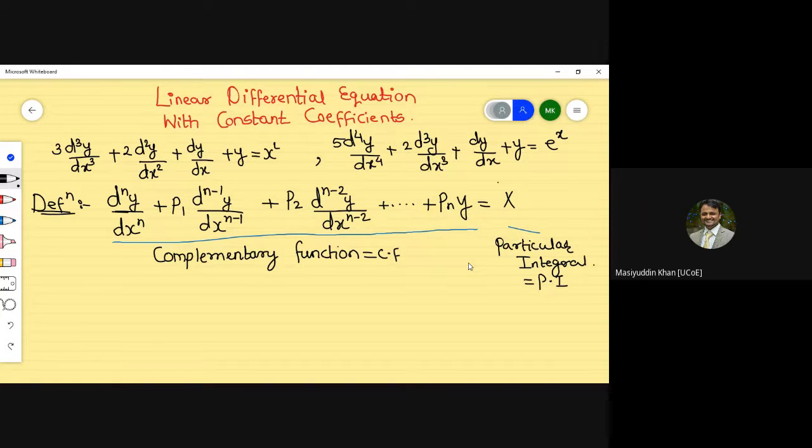Definitely I will ask questions after 5 to 10 minutes, but I am confident about what a differential equation with constant coefficients is, what part is known as the complementary function and what part is known as the particular integral. Hope this much you have understood and can justify.